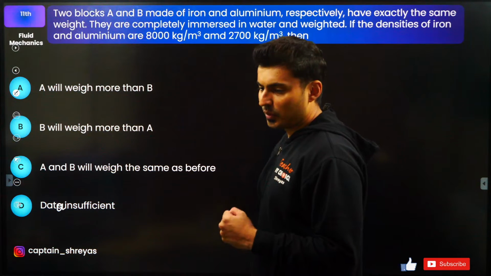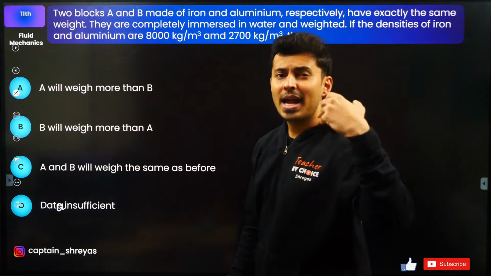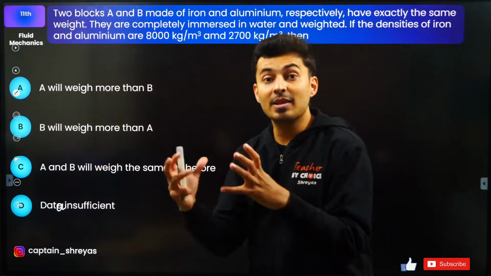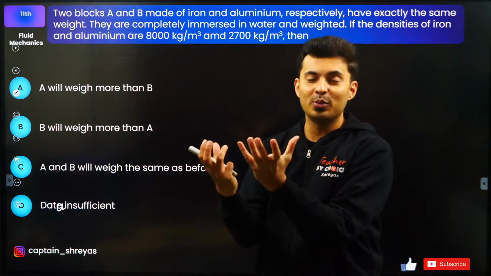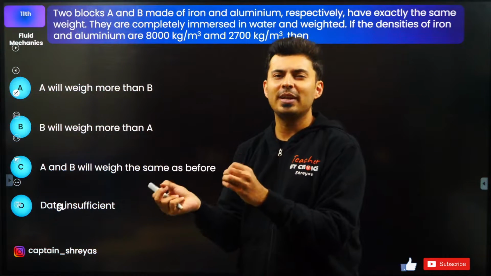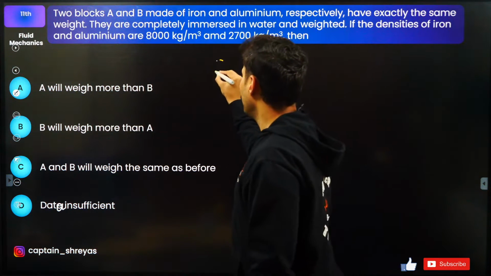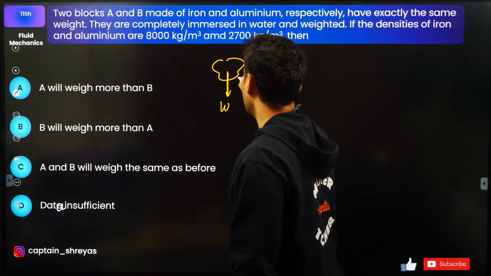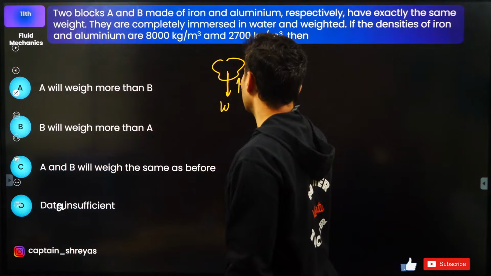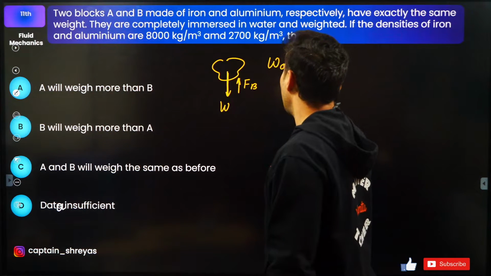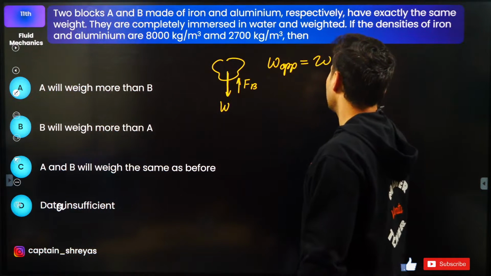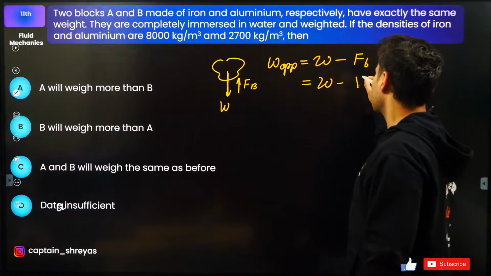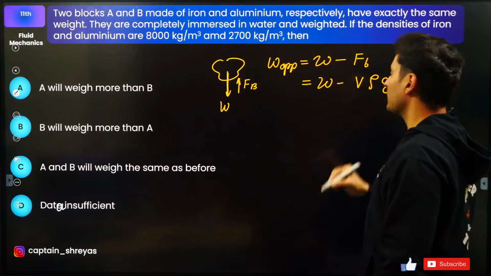Okay, let's try to solve this question using the concept of apparent weight. Why apparent weight? When you are measuring something in some other fluid, there is a buoyant force acting on it, because of which the actual weight becomes less. So when you take any object, its actual weight might be W, but there will be a buoyant force on it. Hence, the apparent weight of that is the actual weight minus the buoyant force. So it is W minus V rho g.